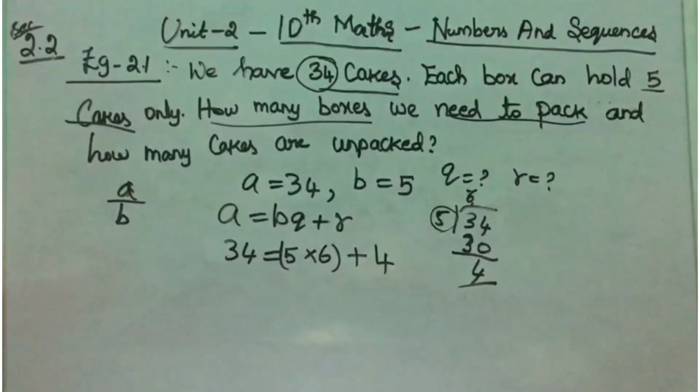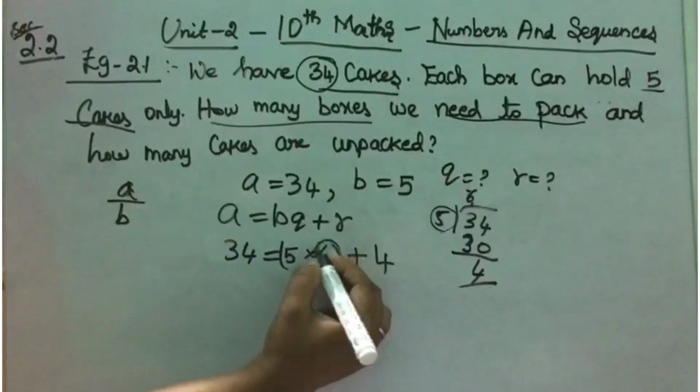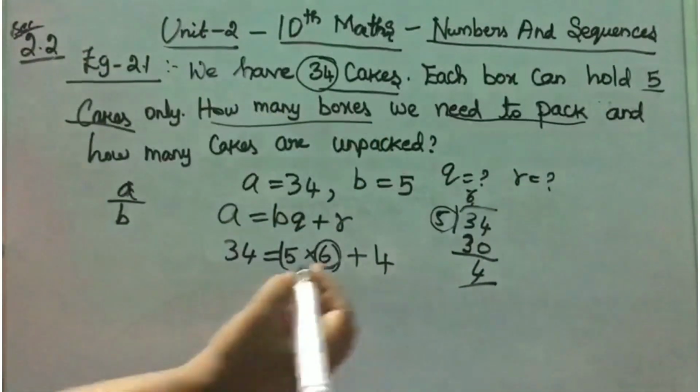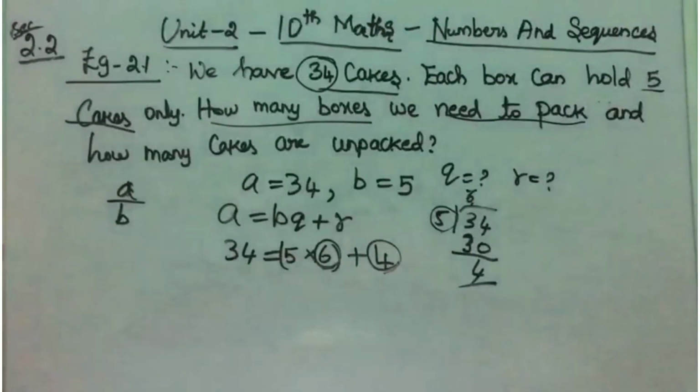So total number of cakes is 34. Number of cakes in each box is 5. And what they are asking is how many boxes we need to pack. So number of boxes we need to pack is 6. And how many cakes are unpacked? 4 cakes are unpacked.